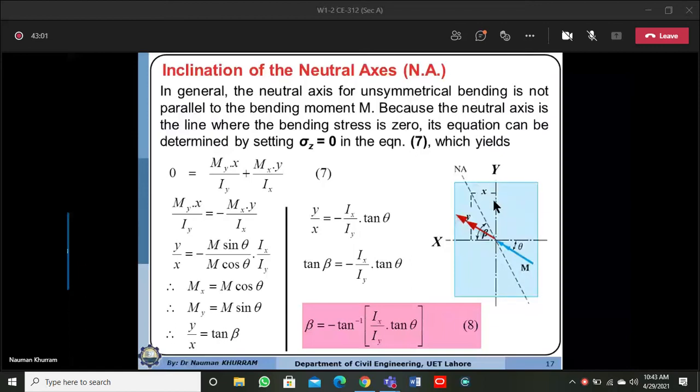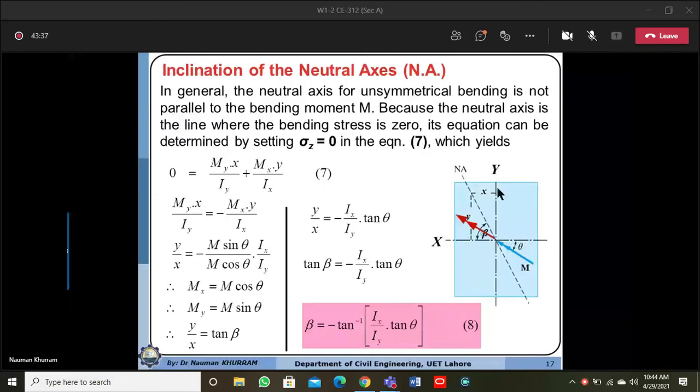In this case, the moment of inertia is minimum about the y-axis, so the y-axis is the minor axis, and the neutral axis will be between the moment vector and the y-axis. If we have a section where the moment of inertia is minimum about the x-axis, meaning lesser depth and more width, then beta will be somewhere here, because Ix will be less than Iy.